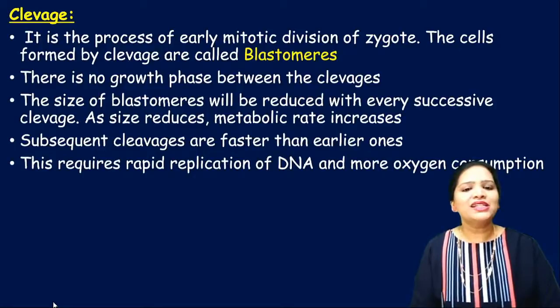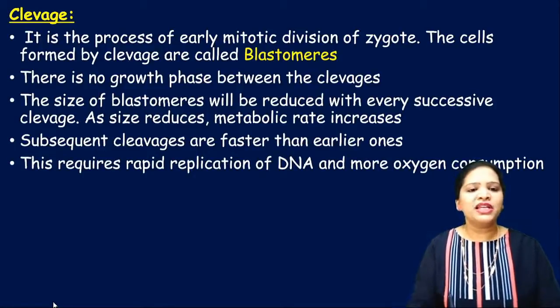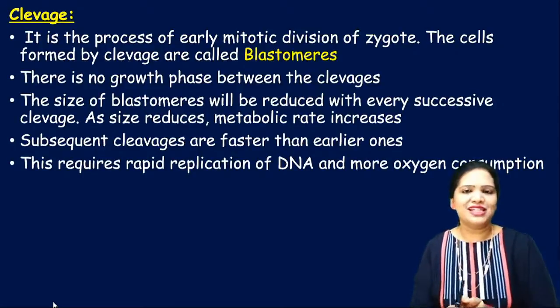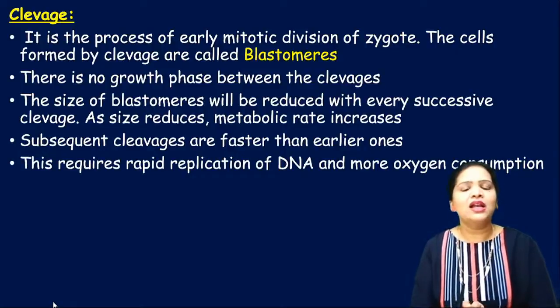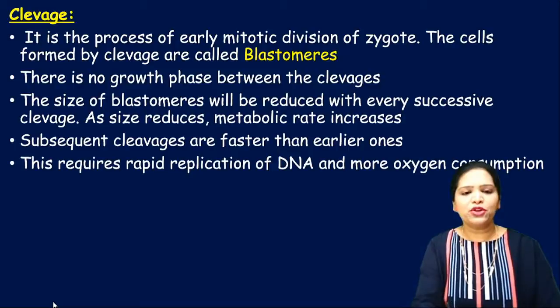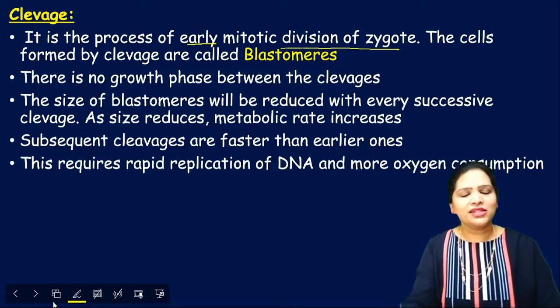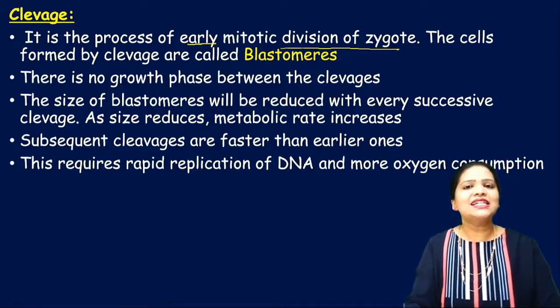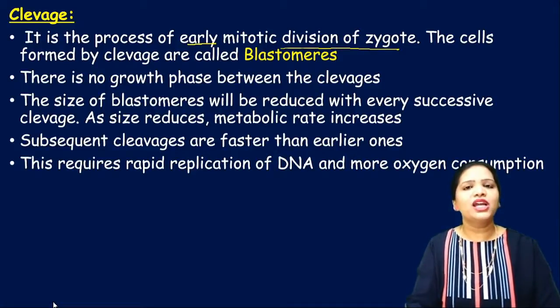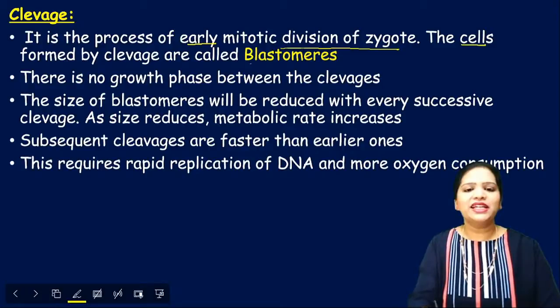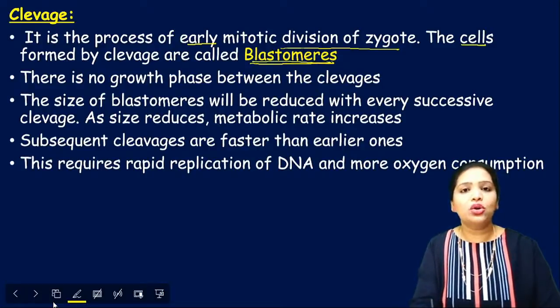Fine. So let us see first what is cleavage. Cleavage means breaking down of the cell. This breaking down of the cell occurs by the mitotic division. So cleavage is the process of early mitotic division of the zygote. What is dividing here? The single cell zygote is dividing. The cells formed by the cleavage are called blastomeres. So each daughter cell formed in the cleavage is called a blastomere.